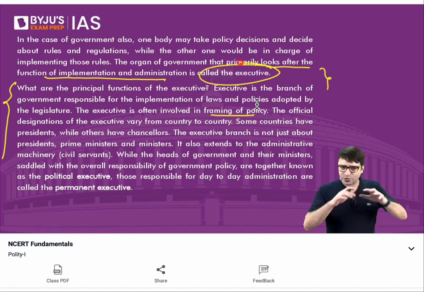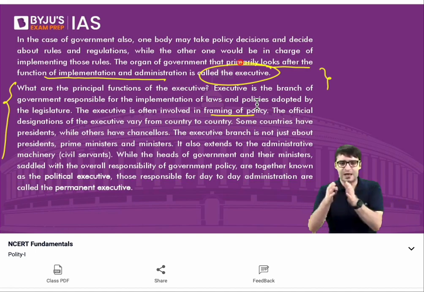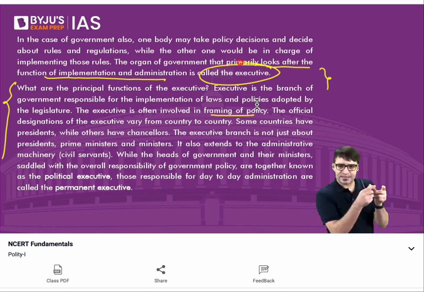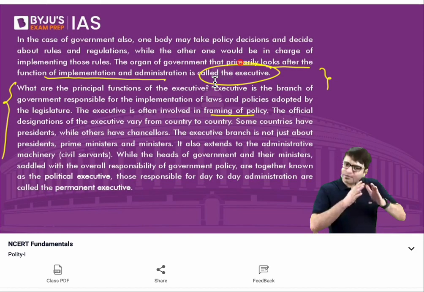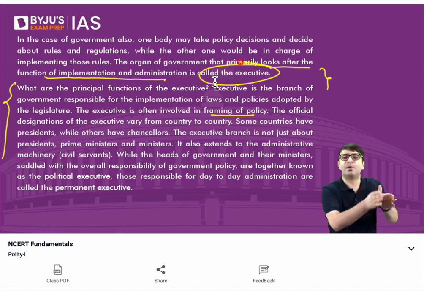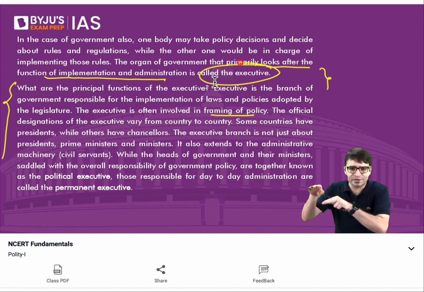So what have we understood? Legislature, executive, judiciary. They are three important organs of the government. Now we will focus on the executive. What is this executive? Executive is a body, a group of people who are responsible for implementing the policies. And these policies are laid down by the legislature.